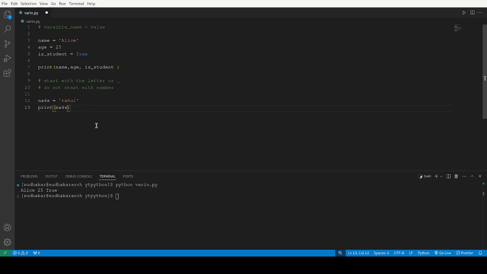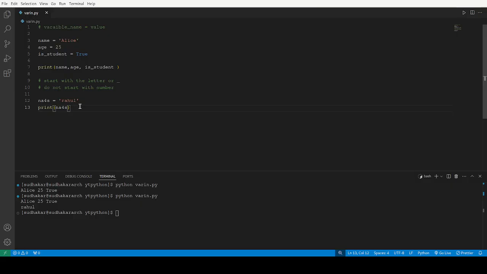Let us see if it works. Plus, inside a string of name I have given the number. See, it is working. Only 4 we can't give. Like this we can't give, but like that we can give.